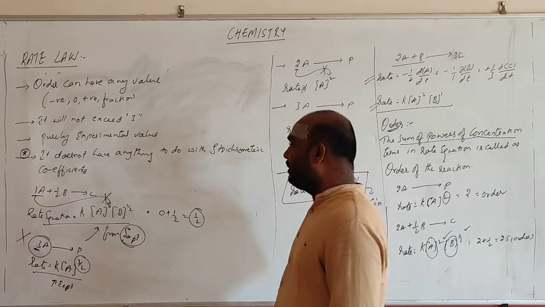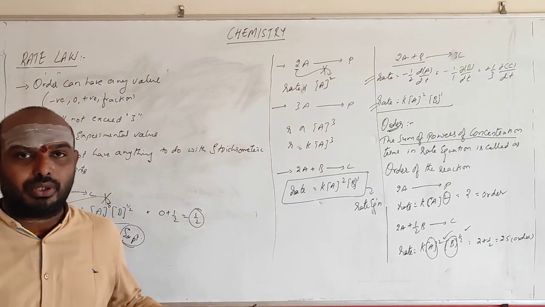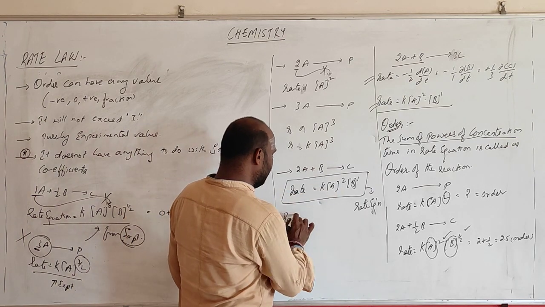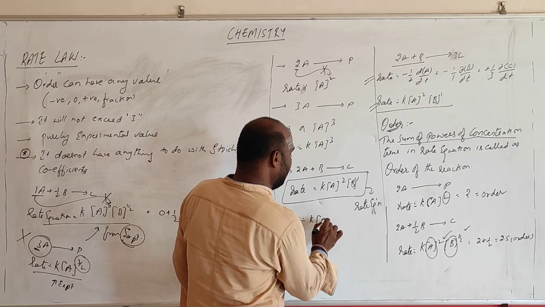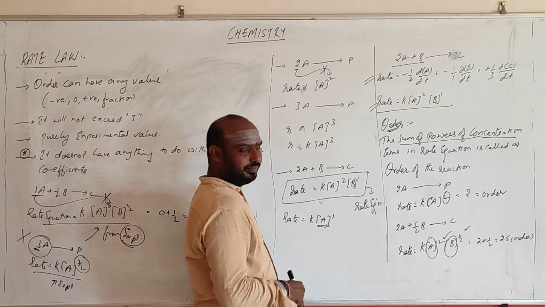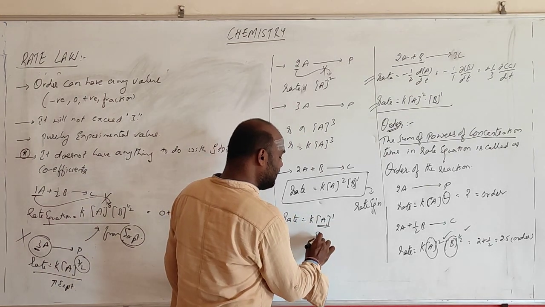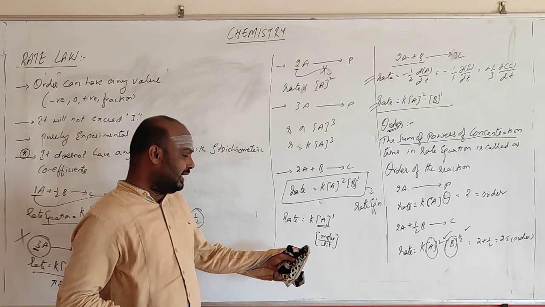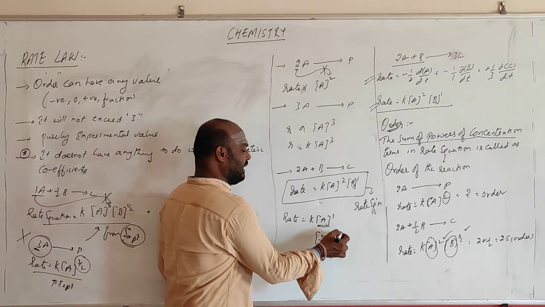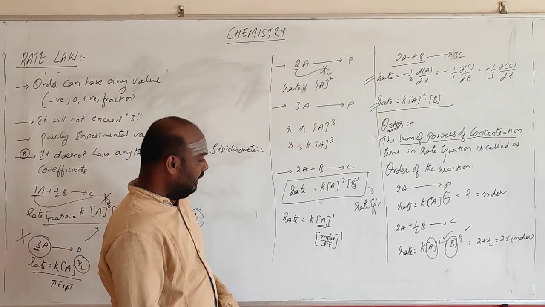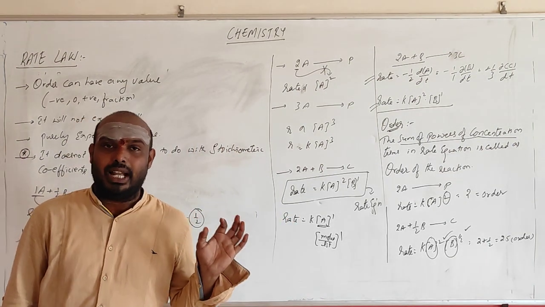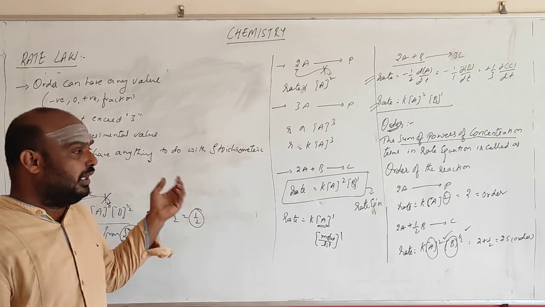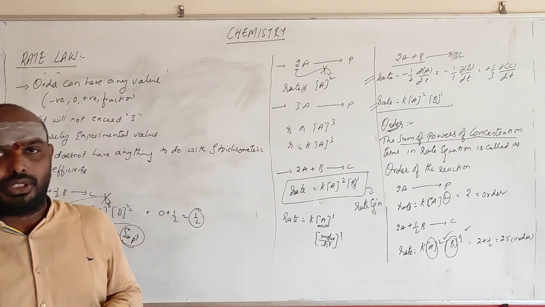Right, students? Let us solve some questions with respect to this. Take an example like this: rate is equal to K into [A] power 1. See here, concentration means moles per liter. You remember this, and the power will be the same. This is what we will be having, and we can determine the order. Let us take some examples and solve questions, then you will get an idea how to solve all this type of questions with respect to order.